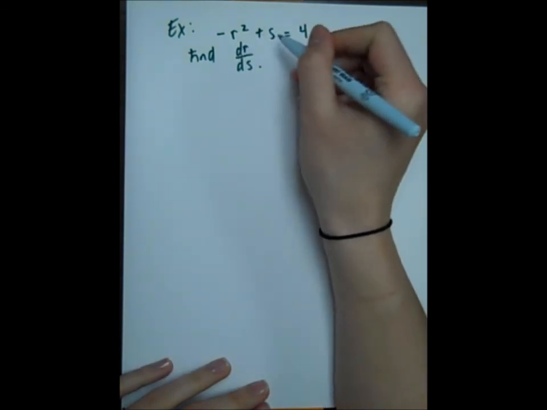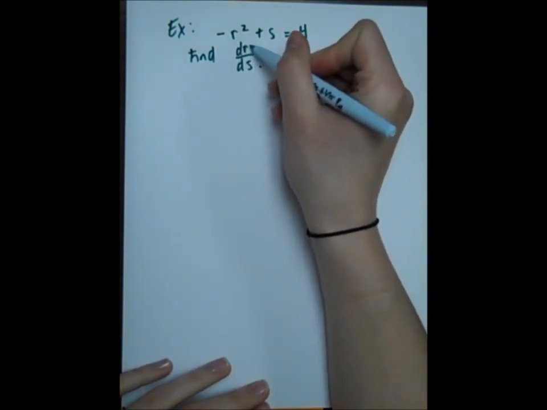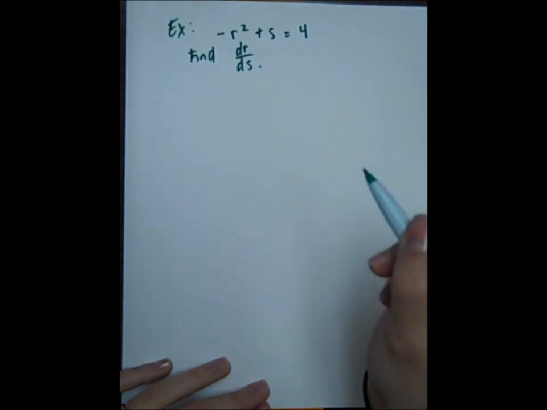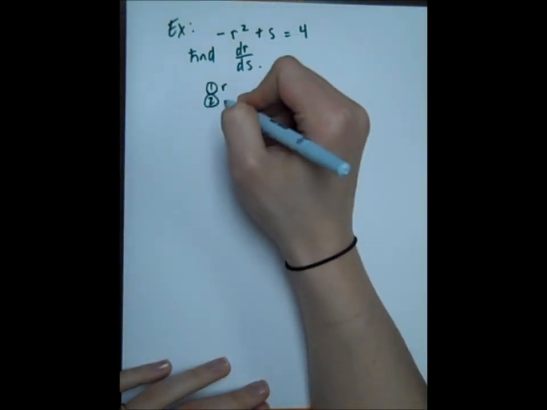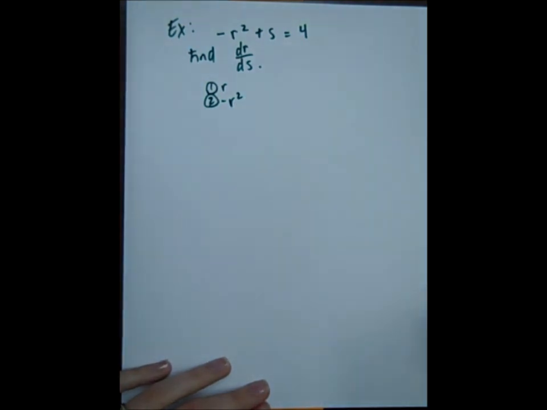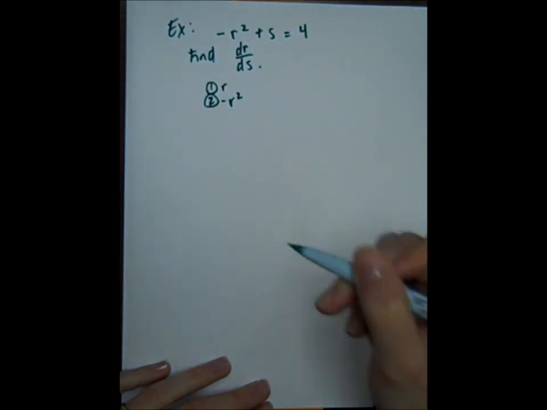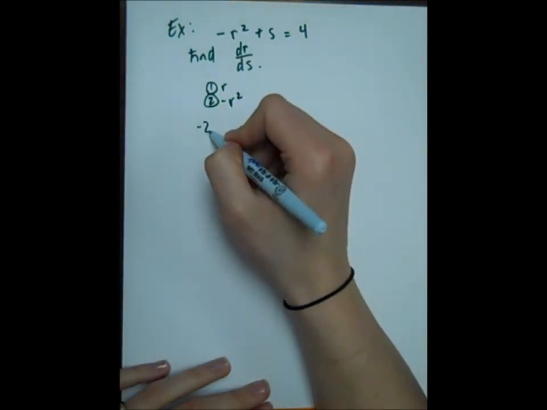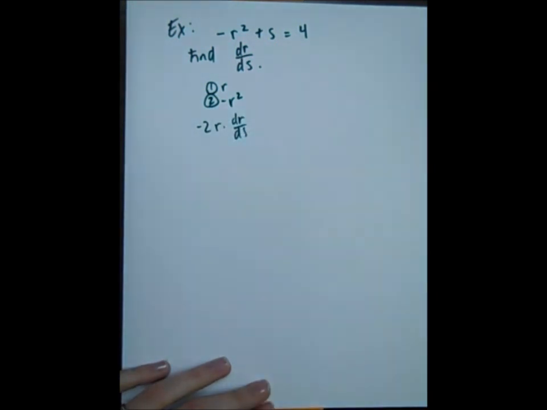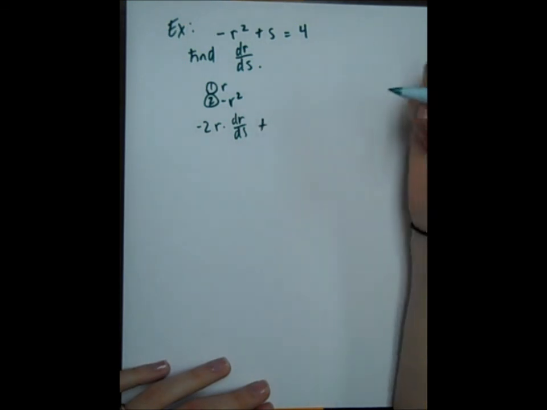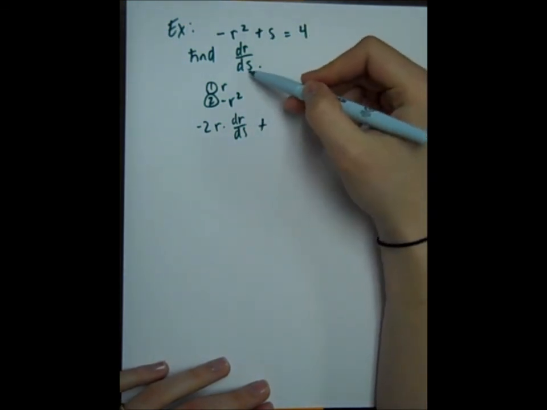So start with the left-hand side here. r is a function, so to find the derivative of negative r squared, I've got to use the chain rule. Inside function is r, outside function, negative r squared. So the derivative will be negative 2r times dr/ds. Now what's the derivative of s with respect to s?